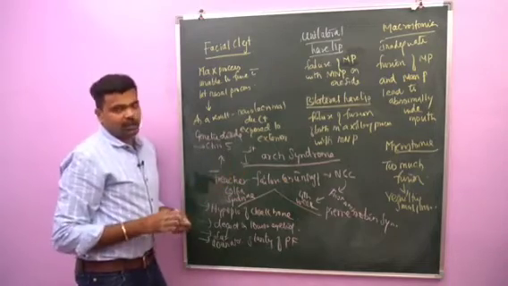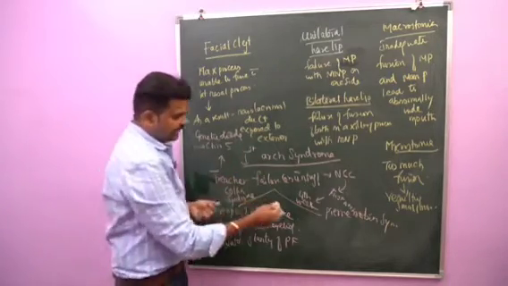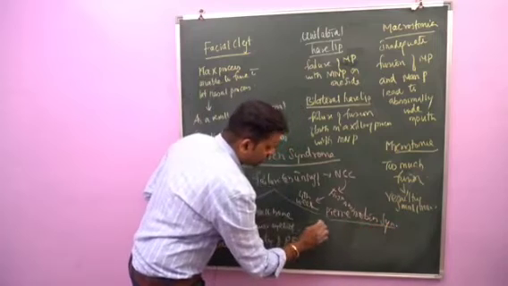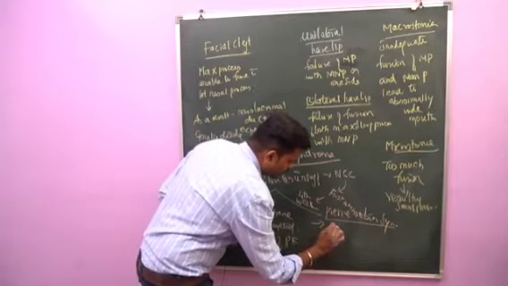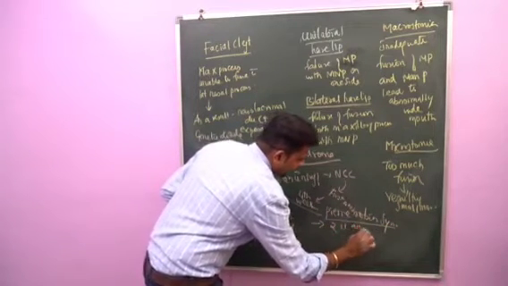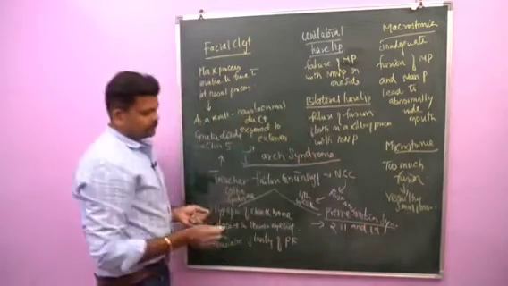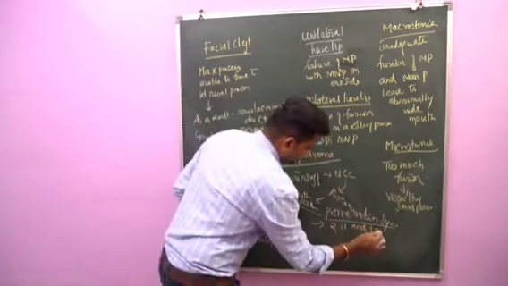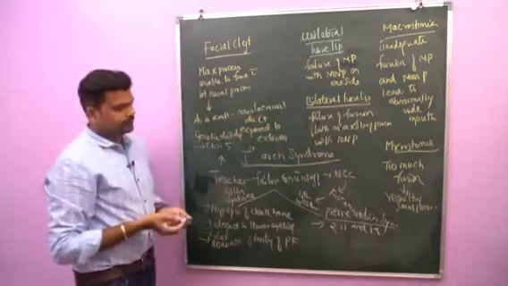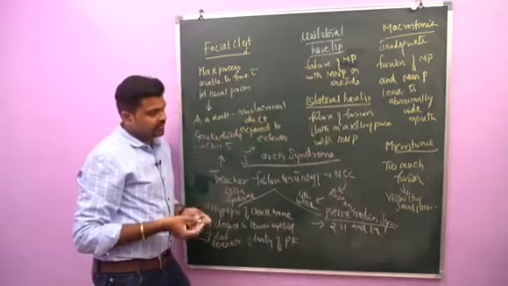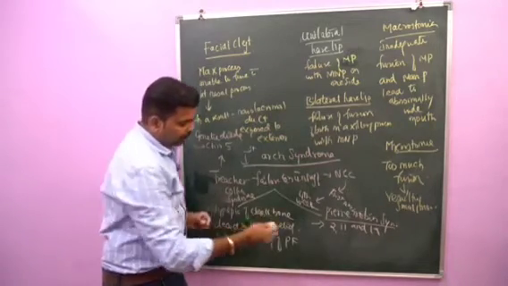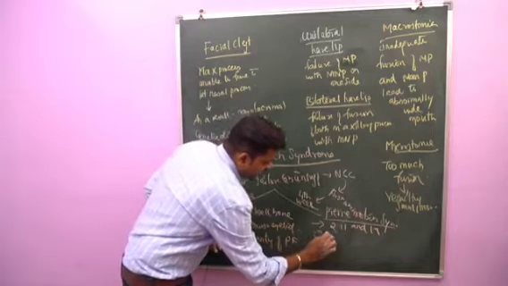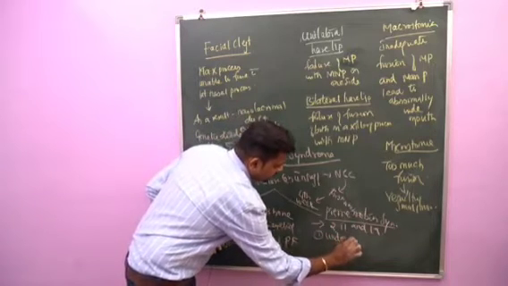Next we'll go to Pierre-Robin syndrome. This is also a genetic disorder. It is mainly due to defects in chromosome number 2, 11 and 17. So what are the symptoms under Pierre-Robin syndrome? Number 1, underdevelopment of the mandible.